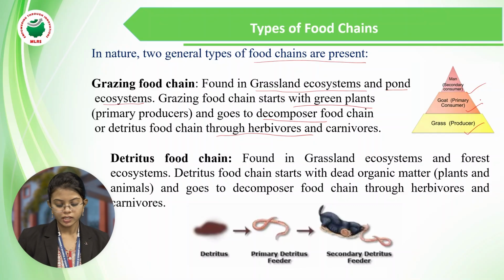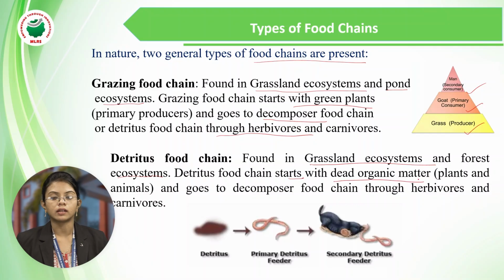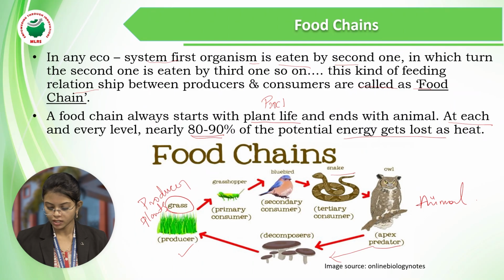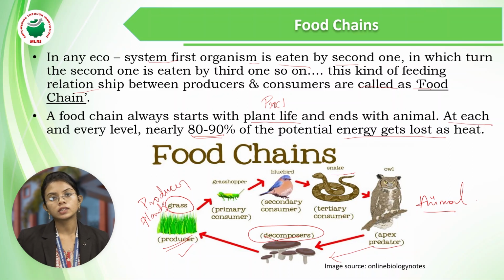The detritus food chain is found in the grassland ecosystems and the forest ecosystem. In this type, the chain starts with dead organic matter. That is why we call it the detritus food chain. Whereas in the grazing chain, it starts with the primary producer, that is plants, and ends with the animal, and that animal goes to the decomposers, such as bacteria, algae, and fungi, which decompose these animals.